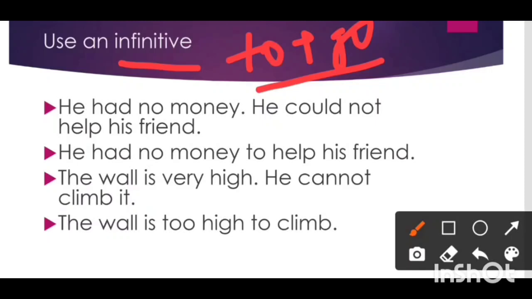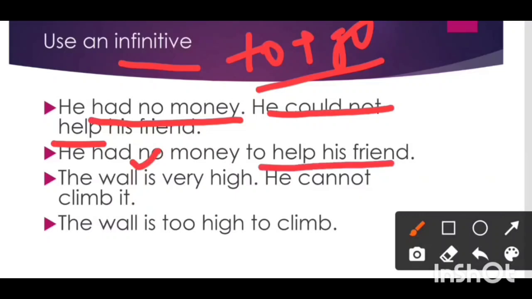So he had no money. The first sentence will be written the same. In the second sentence, we will make a change. We will add an infinitive. Infinitive means to plus first form, that is the verb help, to help his friend, and we will remove he could not. He had no money to help his friend. This is our simple sentence. The wall is very high, he cannot climb it. The wall is too high to climb. To climb is an infinitive, and too is an adverb, so the too-to pair is used. So the wall is too high to climb.